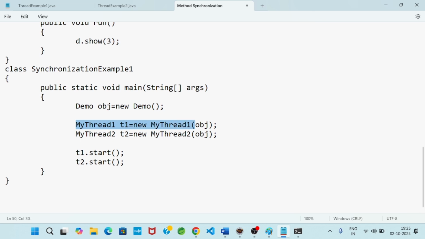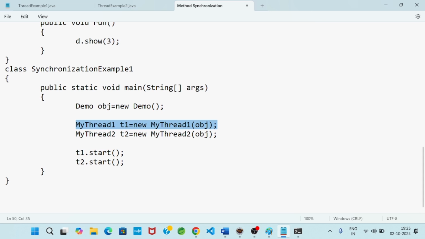Then control will come to this. We know that when an object is created, if the class contains a constructor, it will execute automatically. So in MyThread1 t1 = new MyThread1(obj), at the time of creation of an object, if we are passing some values, this is the case of a parameterized constructor.